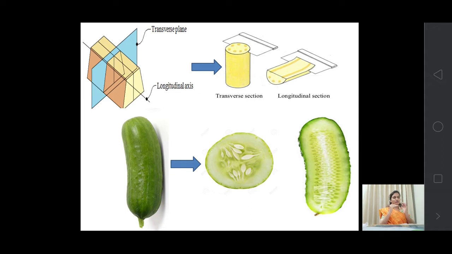So to know the structure of any plant tissue or organ, we have to study its longitudinal as well as transverse sections. This is how sections help in studying anatomy.